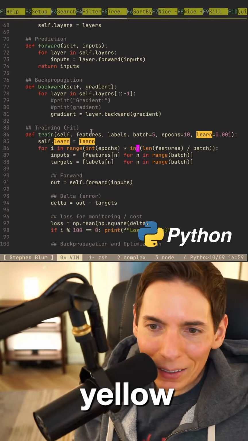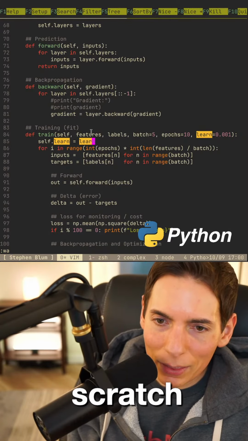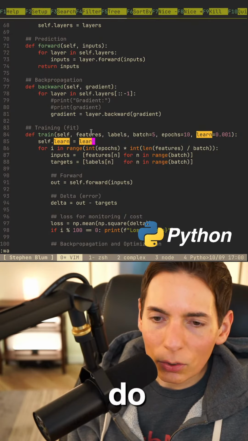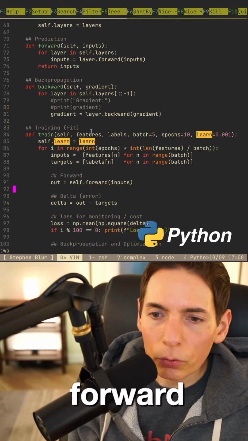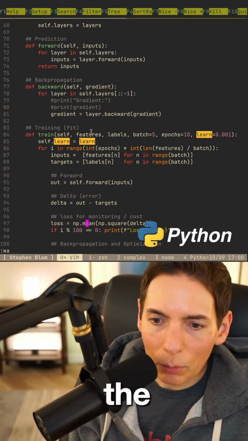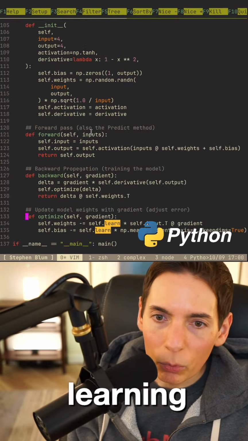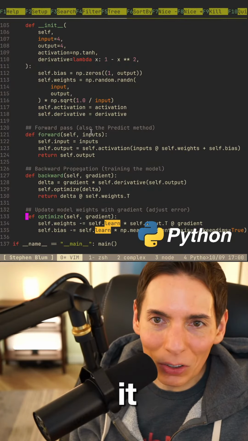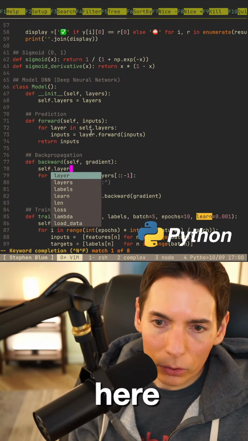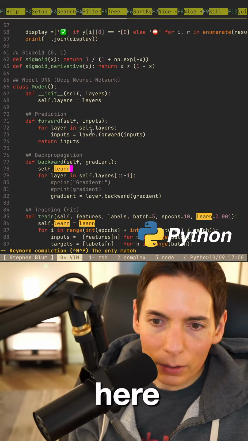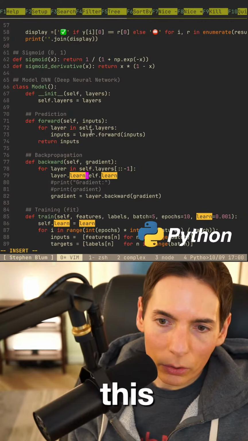Jack Yellow, welcome on in. We're doing some machine learning today. We're adding some batching to our machine learning model that we wrote from scratch, and I think we basically did it. But what we need to do is, when we do self.forward and then self.backward, which is over here, we need to update the layer to include the learning rate, which is not clean. I'm not happy about it, but it's the best we can do. So self.learn, and we go layer.learn. I think that'll be fine.